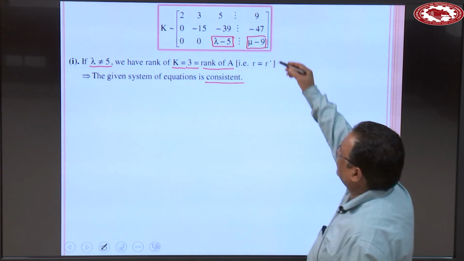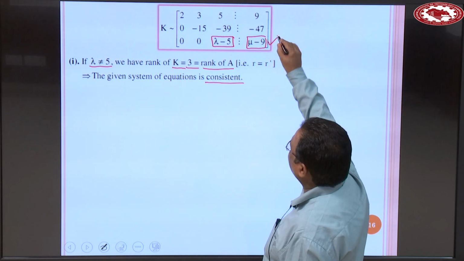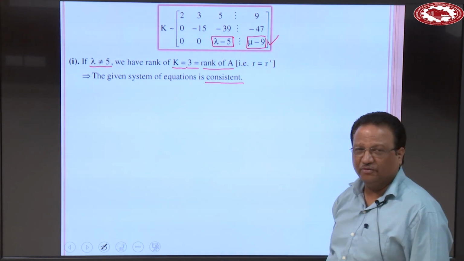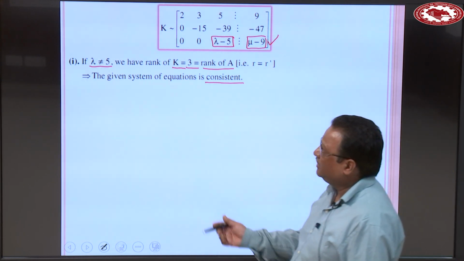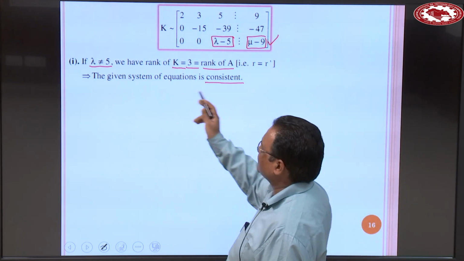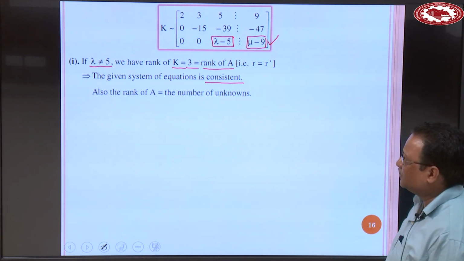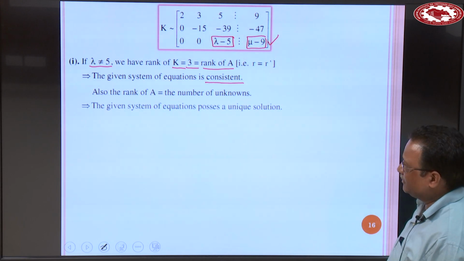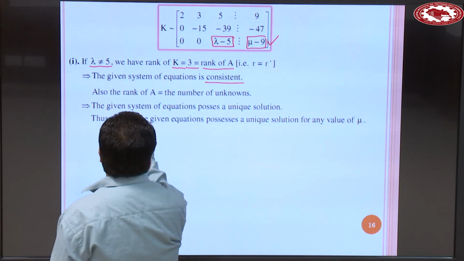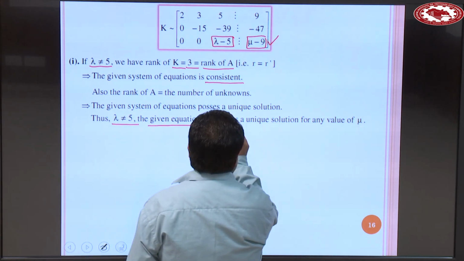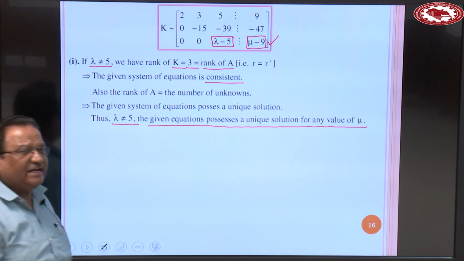This means this consistency does not depend upon the value of mu. So, for all values of mu, with lambda not equal to 5, the given system of equations is consistent. Also the rank of A is equal to the total number of unknowns, so the given system of equations possesses a unique solution for any values of mu.